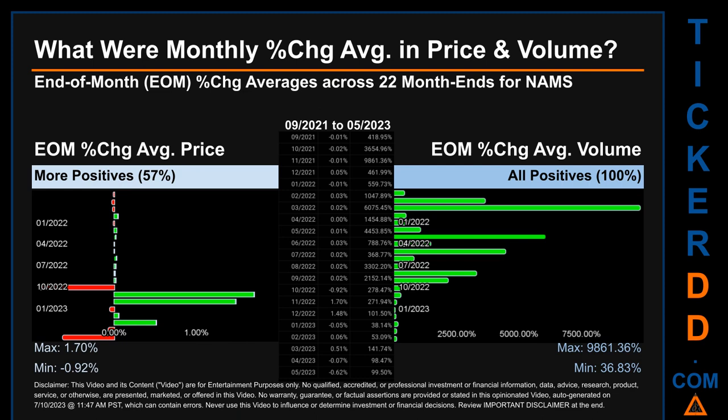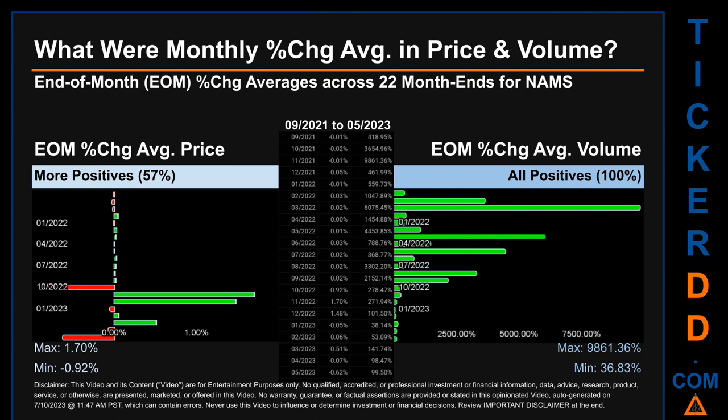From 09/2021 to 05/2023, 12 out of 22 month ends had a positive percentage change in average price. That is 57% of month ends saw a positive percentage change in average price. In terms of volume, 22 out of 22 month ends had a positive percentage change. That is 100% of month ends saw a positive percentage change in average volume.